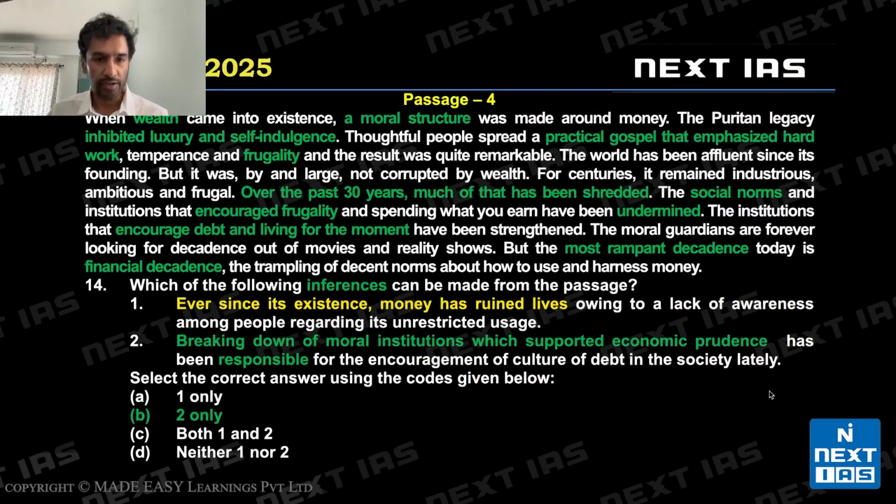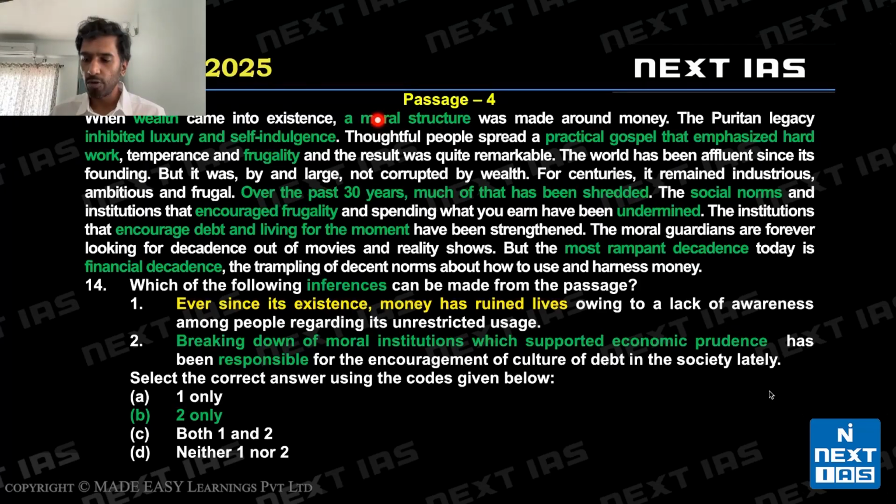Which of the following inferences can be made? This passage was a little tricky to read. Okay, so I've marked certain words, but what the passage essentially means is when mankind developed this concept of wealth, along with that, there was a moral structure which developed, right?